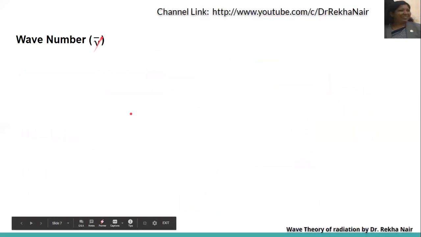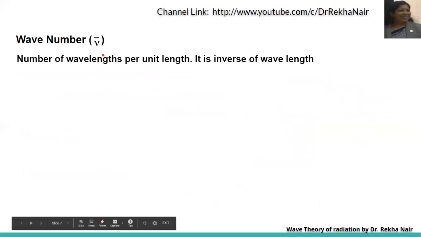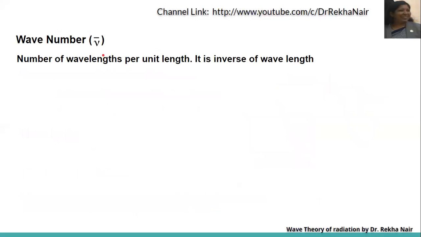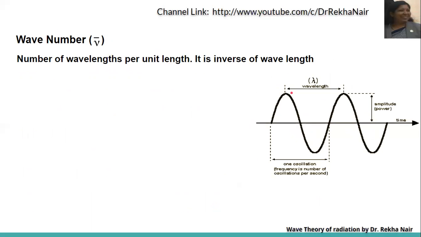It is denoted by nu bar. It is the number of wavelengths per unit length, or you can say it is the inverse of wavelength. Wavelength is the distance between two troughs or crests, and frequency is the number of oscillations per second passing through a particular point.